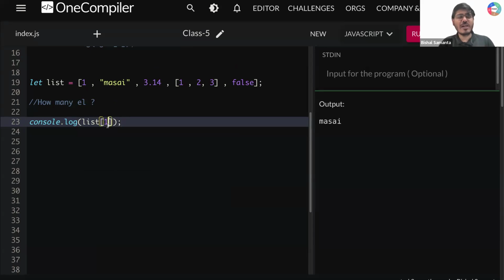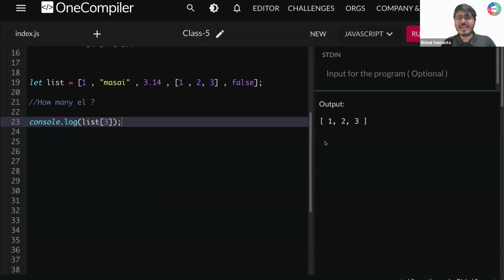Okay. Now tell me one thing. What if I'm writing here list of 3? What I'm supposed to get? Second question. Okay. Many of you are typing, sir, 1, 2, 3. Okay, let's see. 0, 1, 2, 3. So at a particular index 3, what element do you have present? You have present a small array, which is 1, 2, 3. So if I run this thing, what I'm getting? I'm getting this small array, chota sa array 1, 2, 3. Understood all of you guys? Is that clear? So I'm getting at that particular index 3, ye chota sa array present. So I'm printing this array.